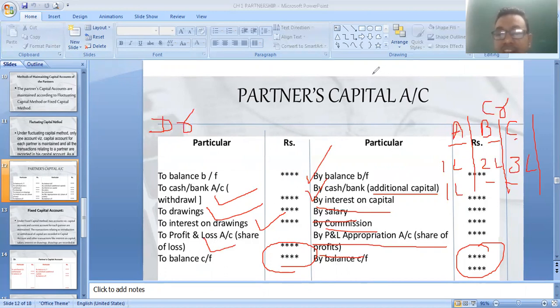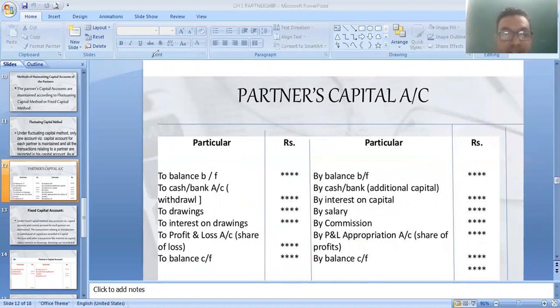Now, one easiest method to remember which information is included in the partners' capital account. The starting point you have to remember is the opening capital of the partner. Then, if you remember the profit and loss appropriation account, whatever information you debited in the profit and loss appropriation account, all that information you have to write on the partners' capital account credit side, the opposite side. So by this way you have to remember only one account format. If you remember the profit and loss appropriation account, then it is very easy to remember the partners' capital account.